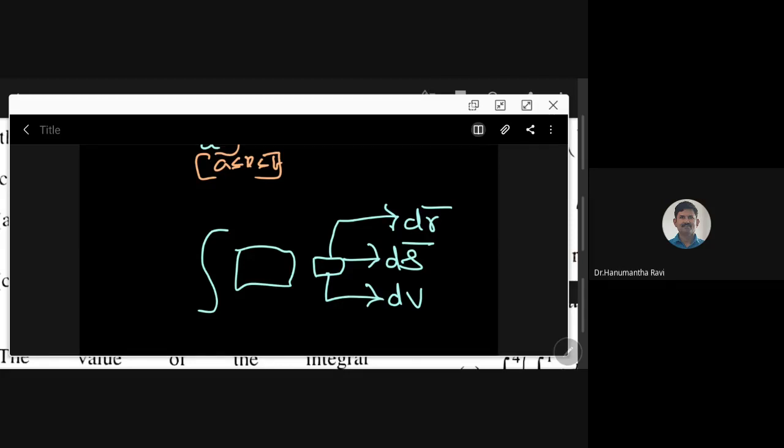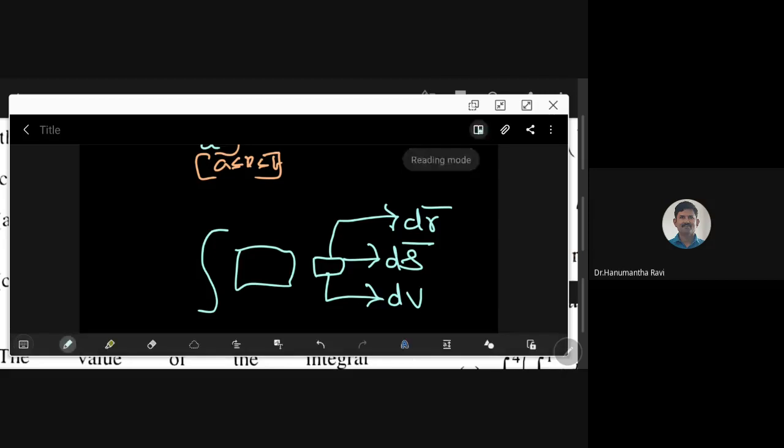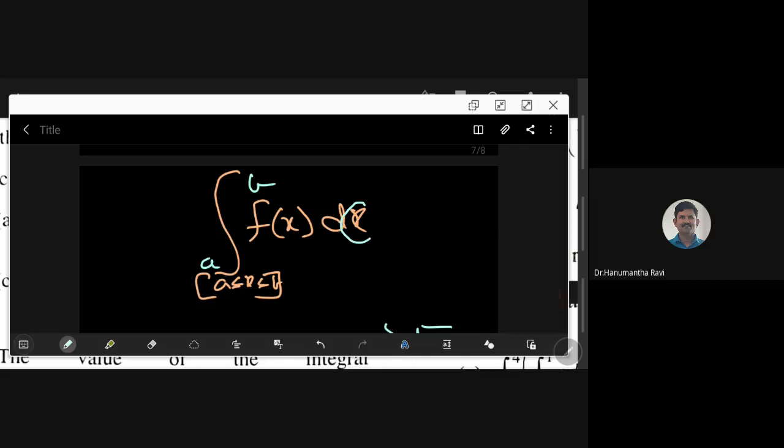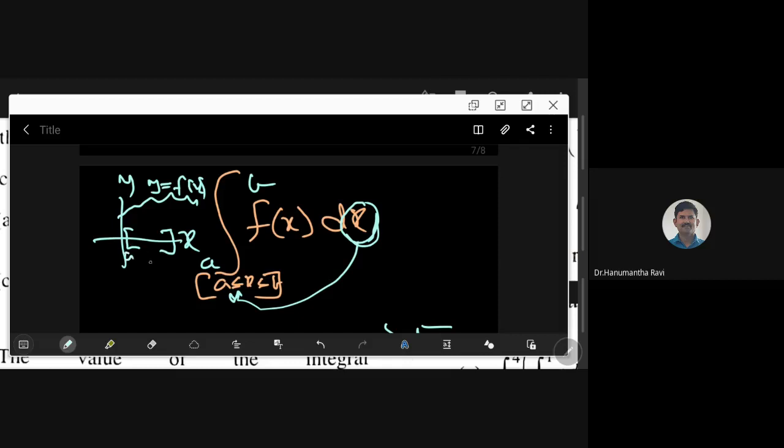Then, you look, it is very simple. If you look at this one, something we are writing, where is this x? That is the question. That x will be there. Because in one dimension, you have x here, y here, you have f of x graph here, y is equal to f of x. So where is your x? Let's say if this is a and b, my x is there.